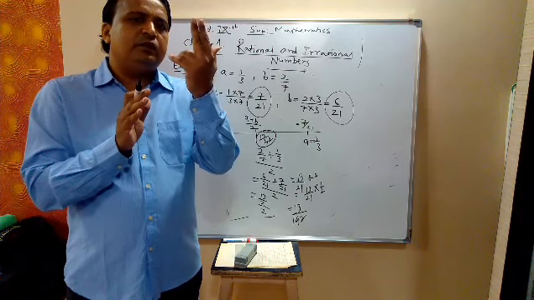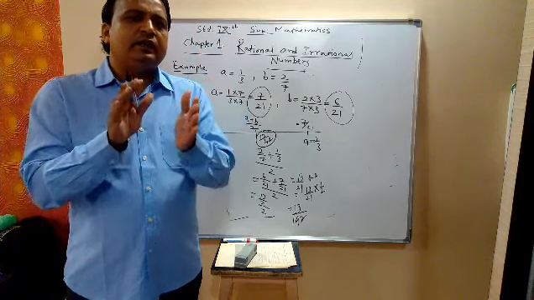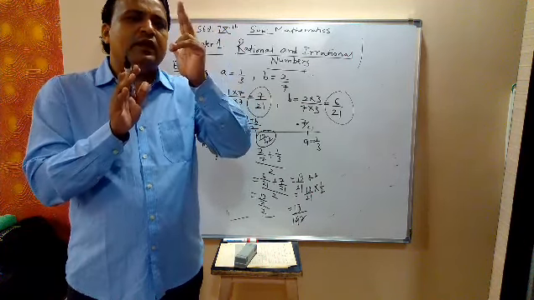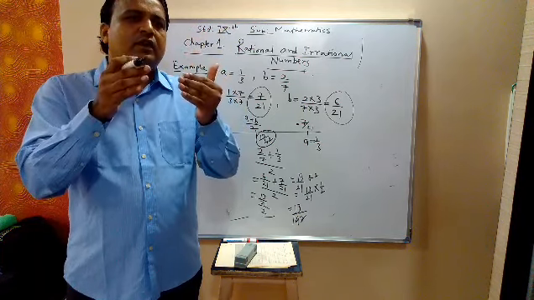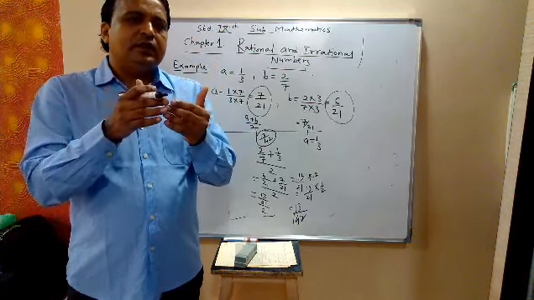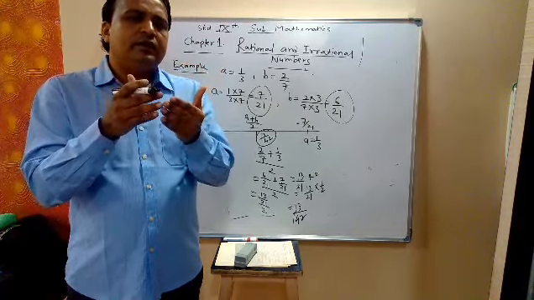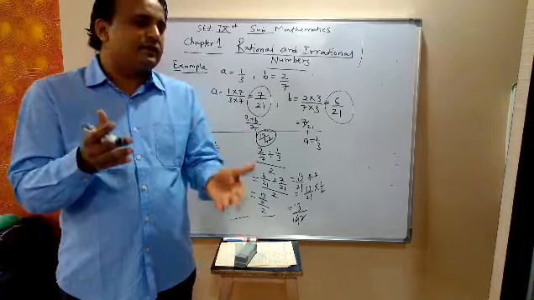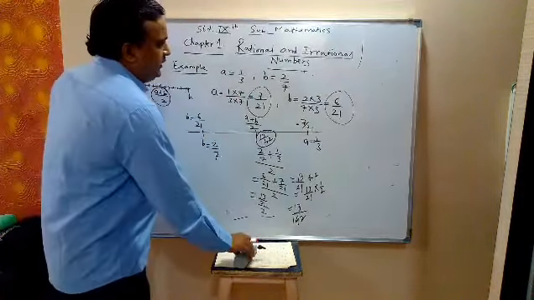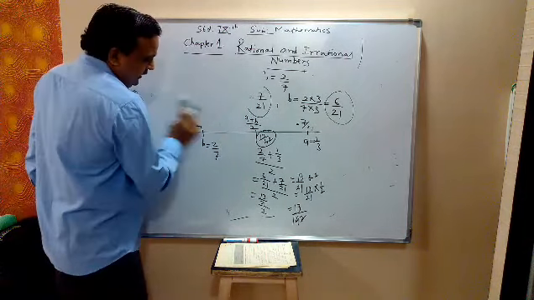P and Q must be integers, the denominator should be non-zero, and P and Q should have only 1 as a common factor. Then that number is called a rational number. Every natural number, every whole number, every integer can be expressed in the form of a rational number. Now let us proceed with irrational numbers.